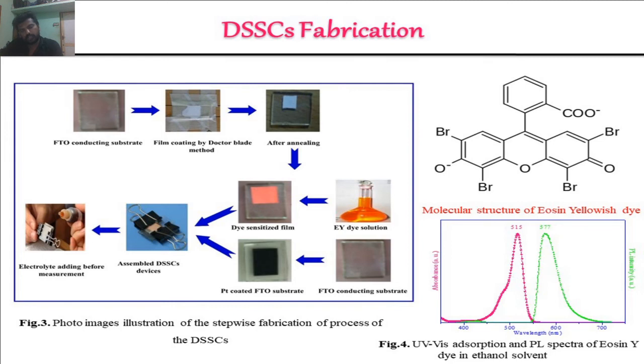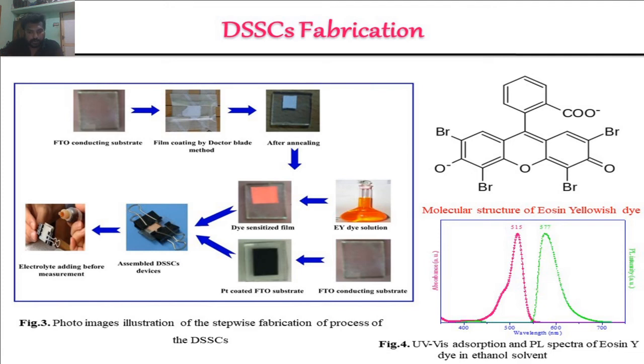After annealing, the substrate is dipped into the dye molecules. Here we use the eosin yellowish dye. The eosin yellowish dye UV absorption plots and PL spectra plots are given there, and the molecular structures are also given there. The substrate was dipped for 24 hours in the eosin yellowish dye. After removing it from the dye, the substrates were dried in an air atmosphere.